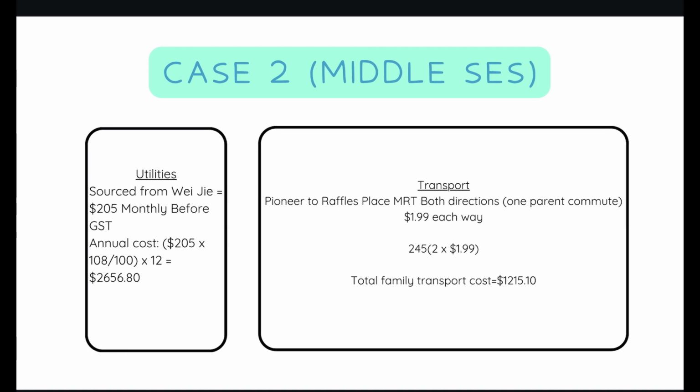The cost of utilities sourced by Weijie will be $205 per month before GST. The annual cost will be 205 times 108% for GST, multiplied by 12 months, to result in $2,656.80. The transport will be $1.99 for each way from Pioneer to Raffles MRT, for one parent only. Total family transport is